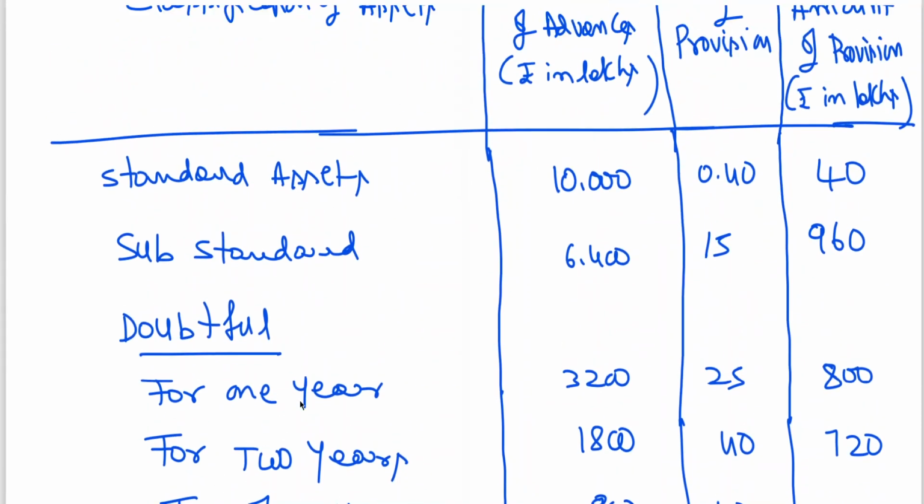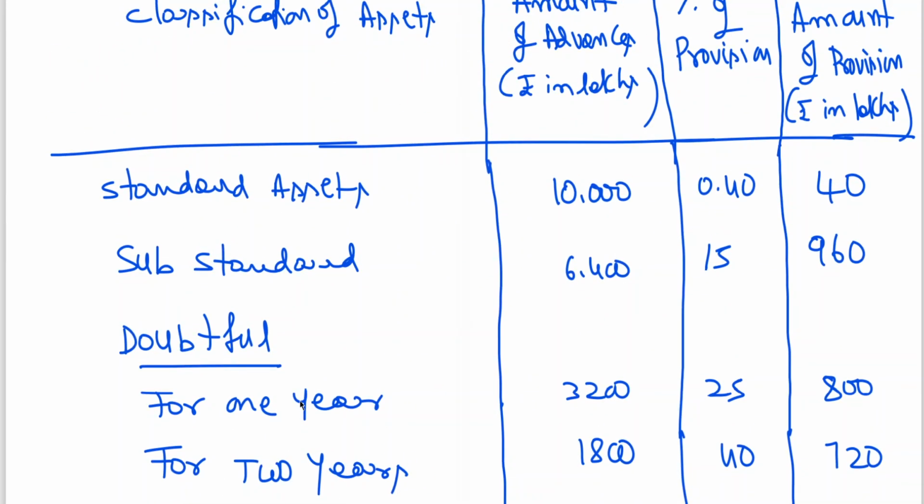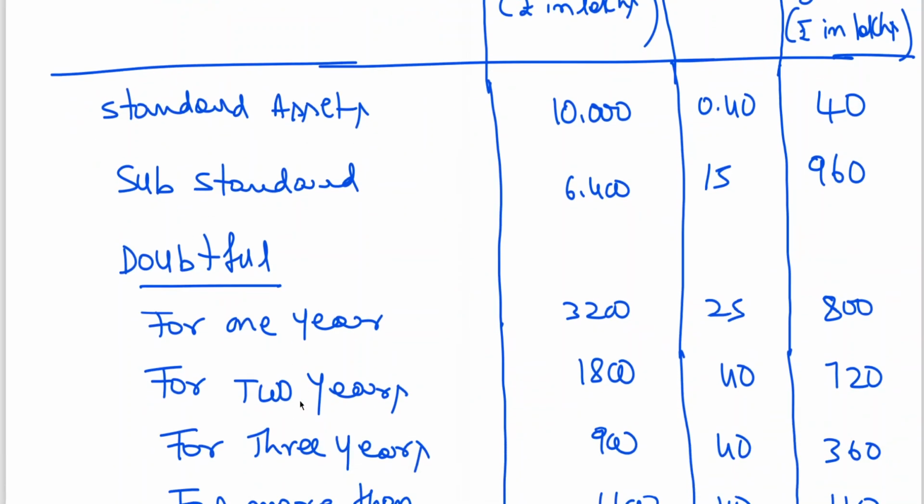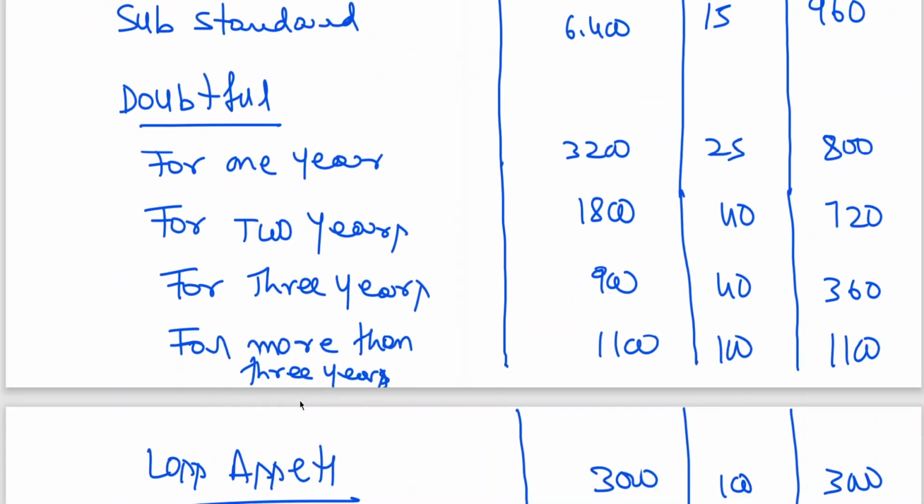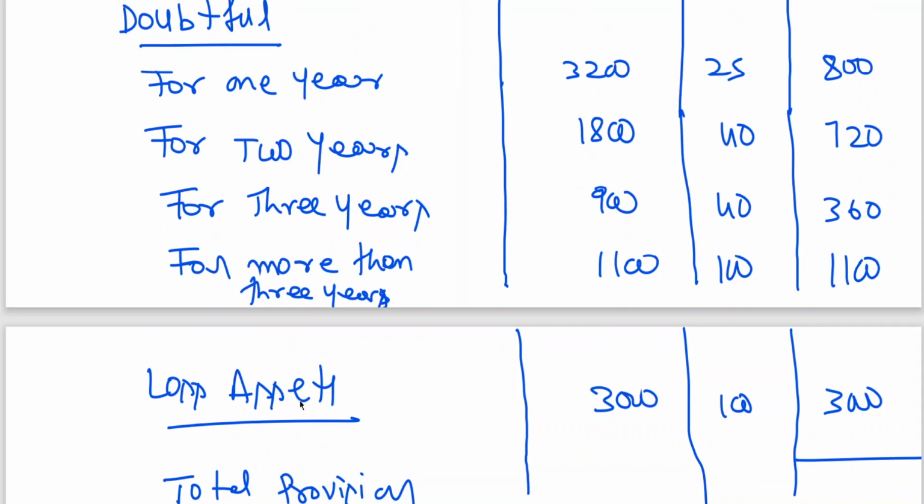You need to add the last column. 40 plus 960 plus 800 plus 720 plus 360 plus 1100 plus 3000.